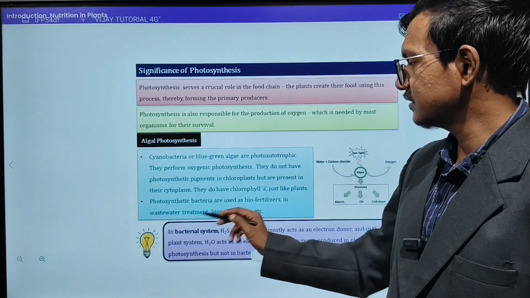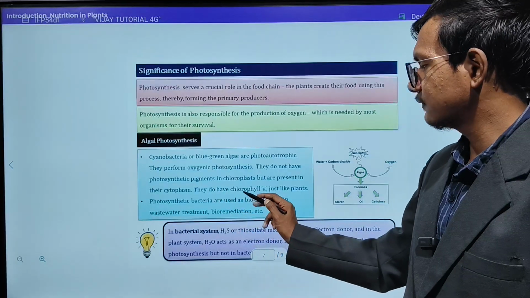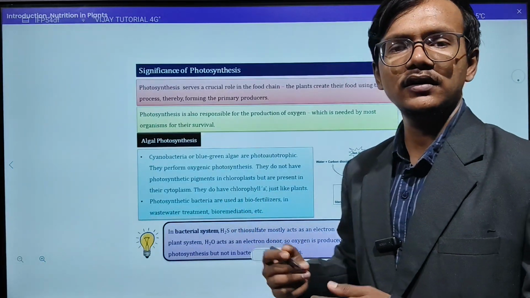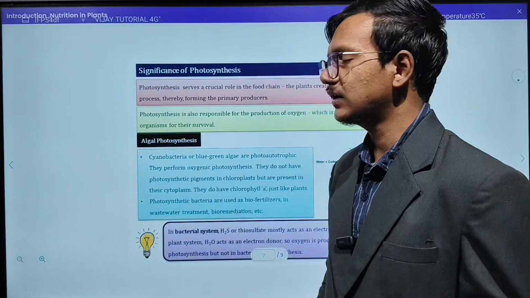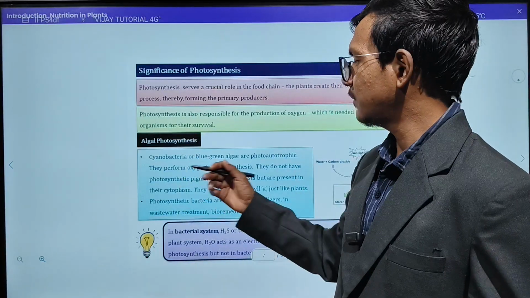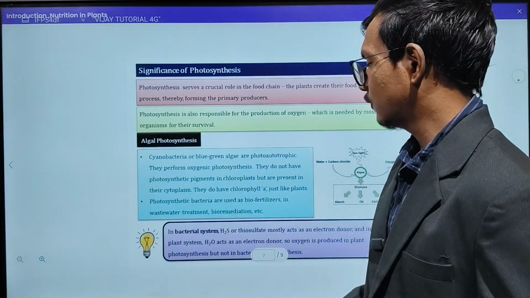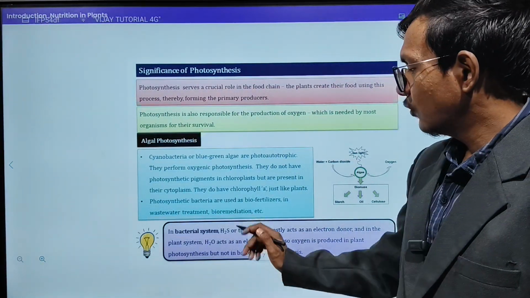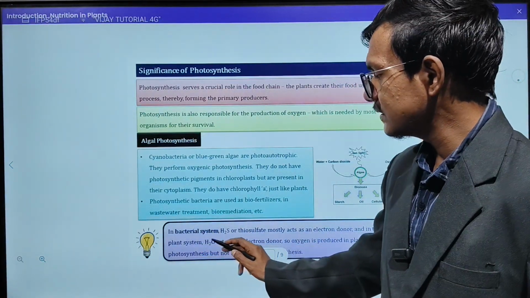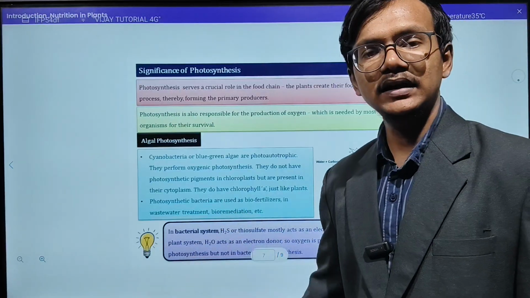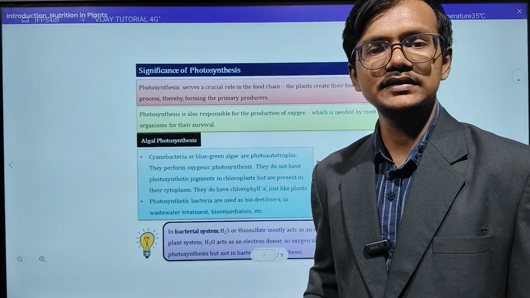And here you just remember that they do have chlorophyll A. It's a type of chlorophyll pigment that is present in the algae, cyanobacteria and the blue-green algae, and from there only they will do the process of photosynthesis. And one more thing, in the bacterial system, some of the bacteria will do the process of photosynthesis.